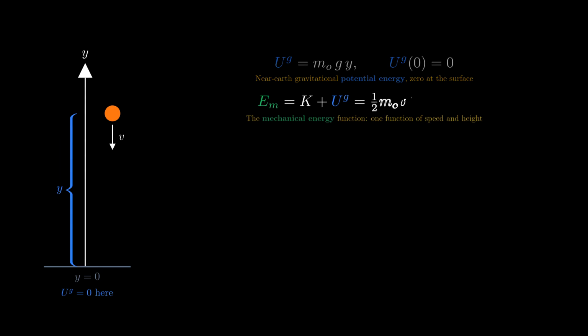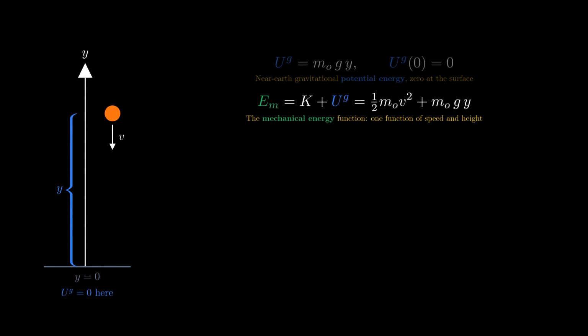Now build the function we will use for the rest of the chapter. Measure height y upward from the surface and take the near Earth's gravitational potential energy we derived earlier, m sub o g y, with the zero chosen at the surface, so U of 0 equals 0. Define the mechanical energy of the system as kinetic plus potential.